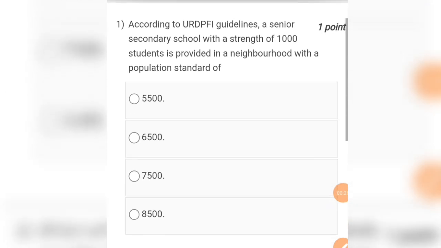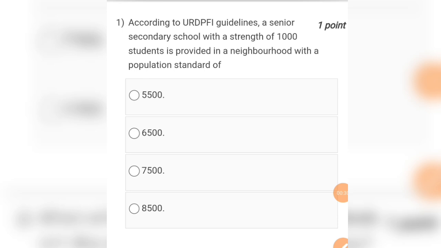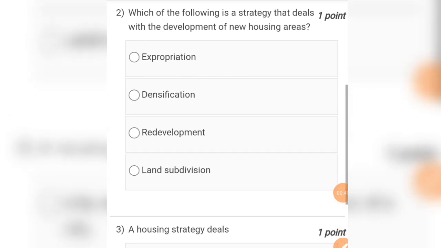Question number 1 is, according to URDPFI guidelines, a senior secondary school with a strength of 1000 students is provided in a neighborhood with a population standard of, options are 5500, 6500, 7500, 8500. So the answer for this question will be 7500. Okay, moving to the next question.